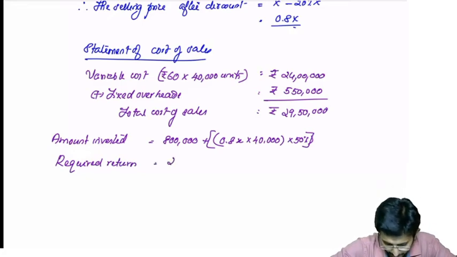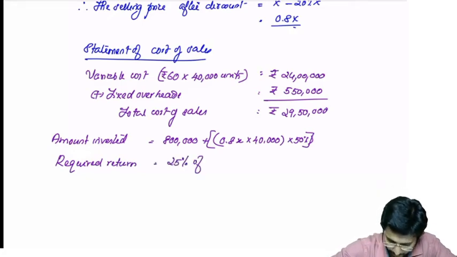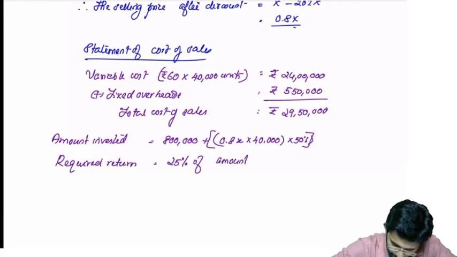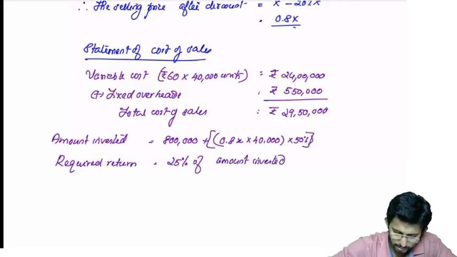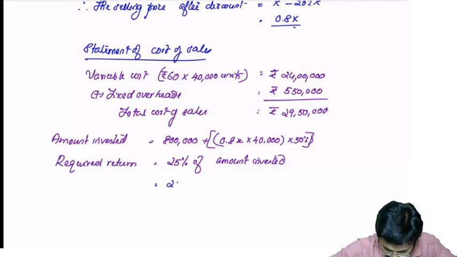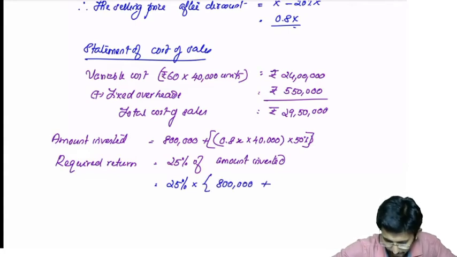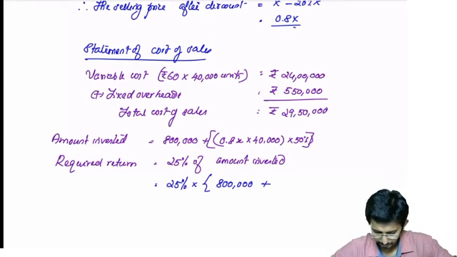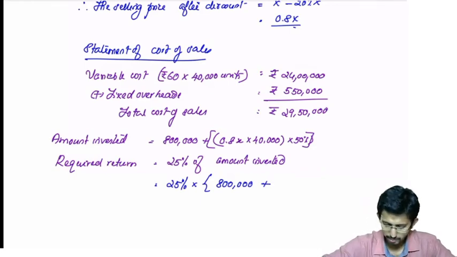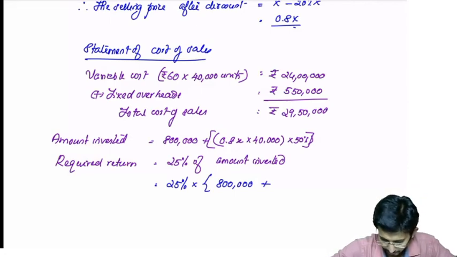Okay, that is the amount invested, and required return will be 25% of amount invested, that is equal to 25% into 8 lakhs plus 40,000 into 50% into 0.8x, which will give you 16,000x.